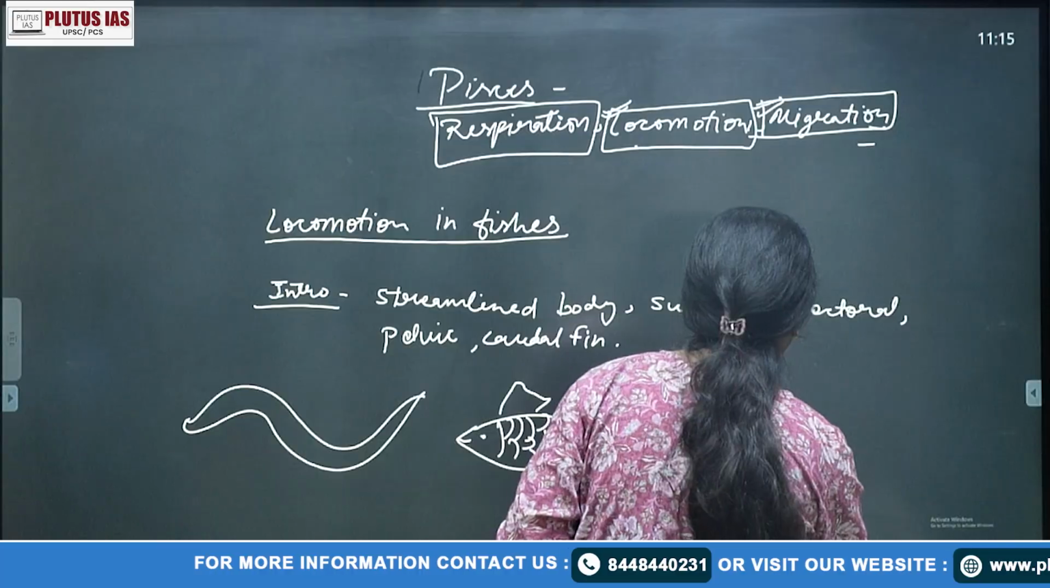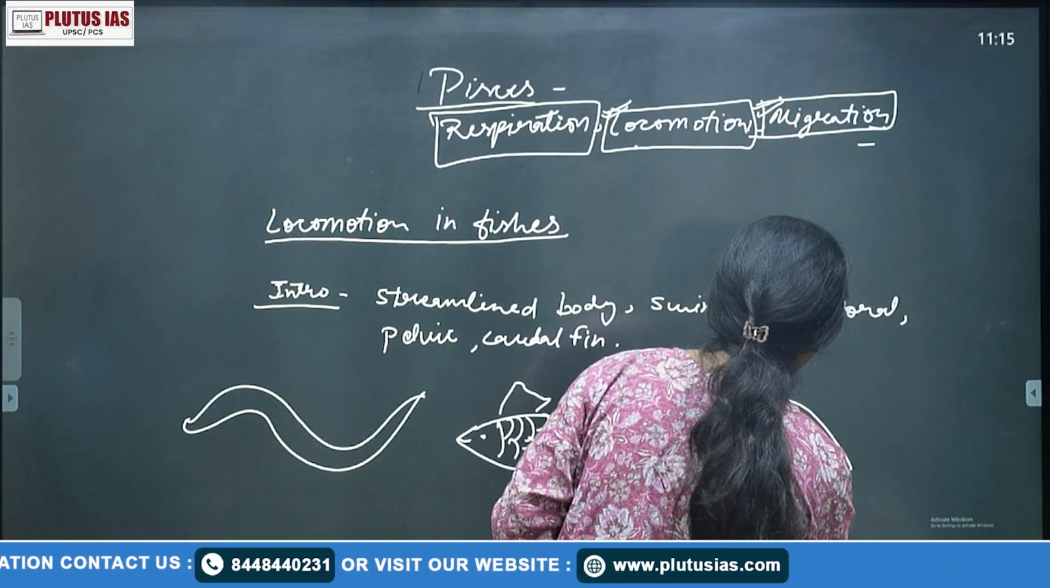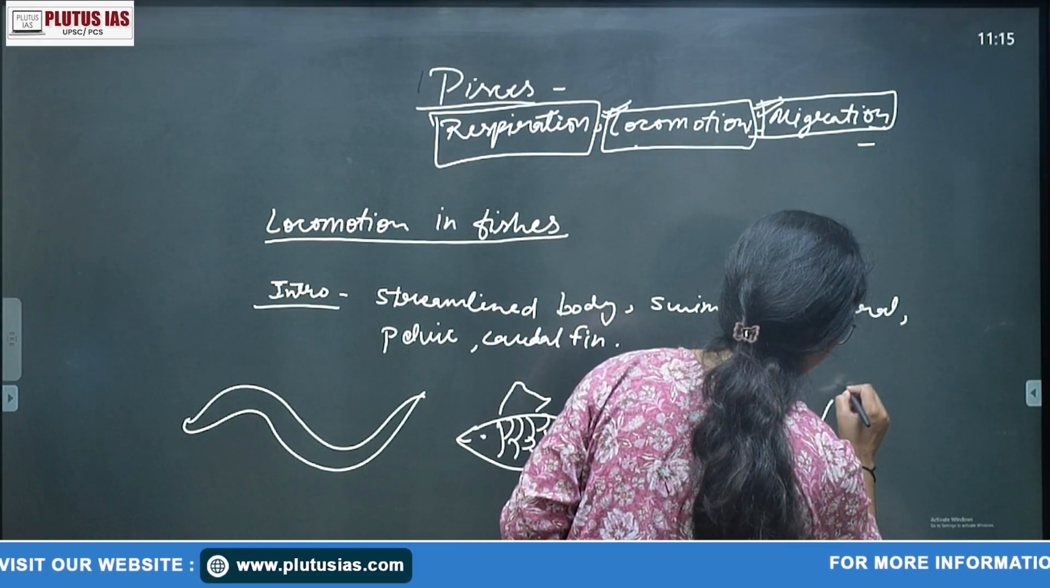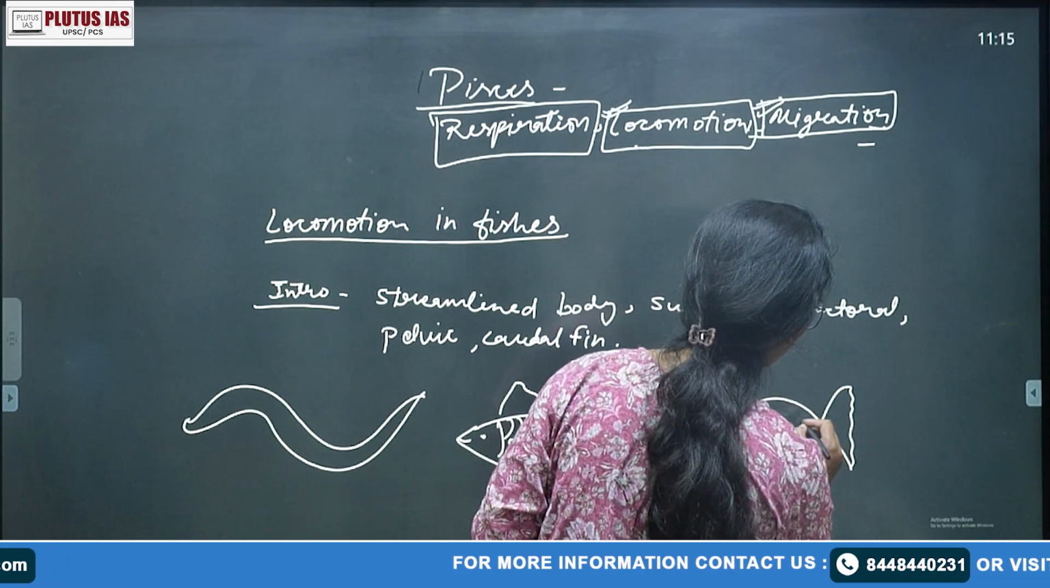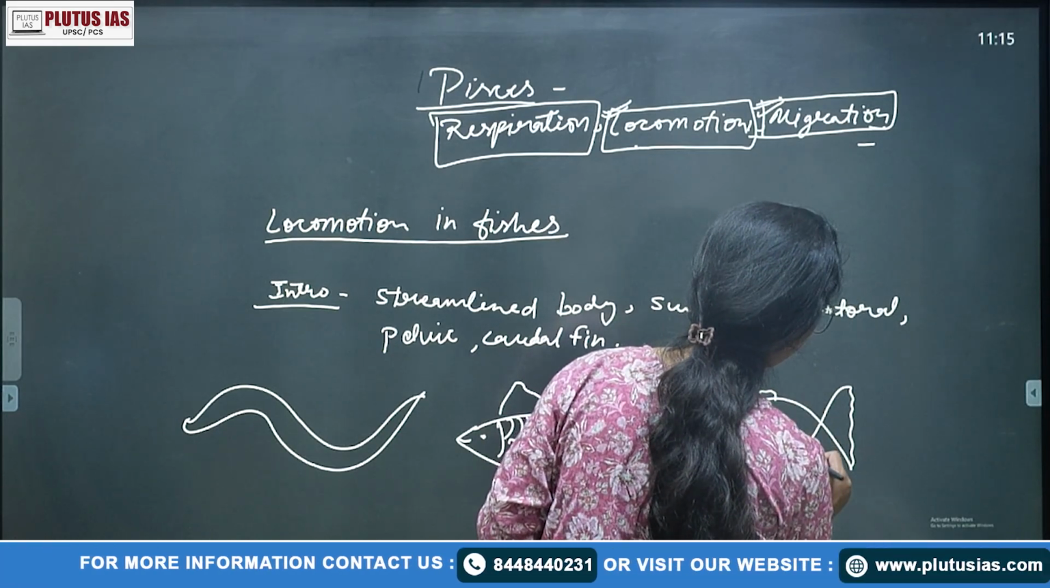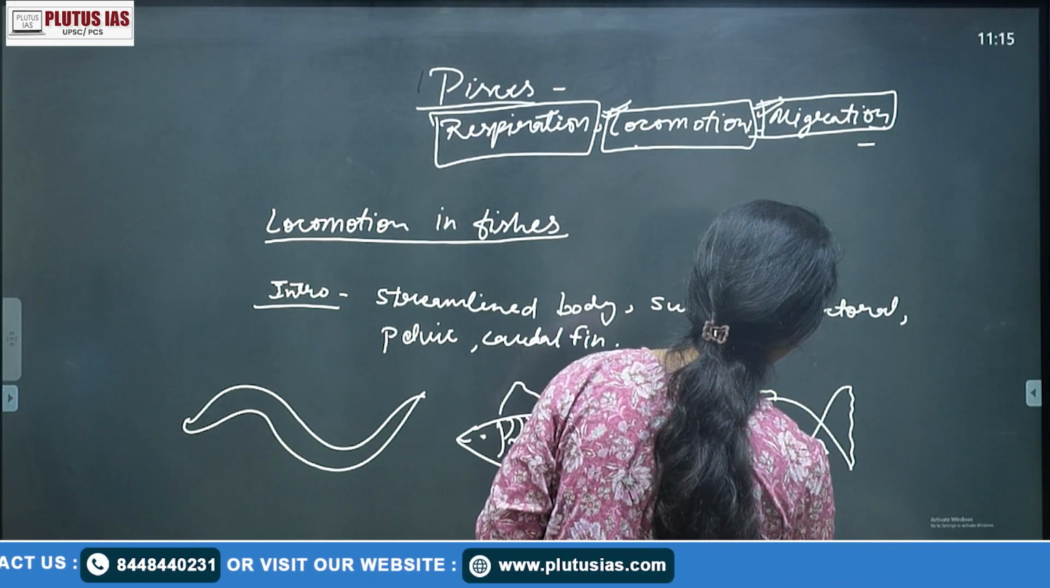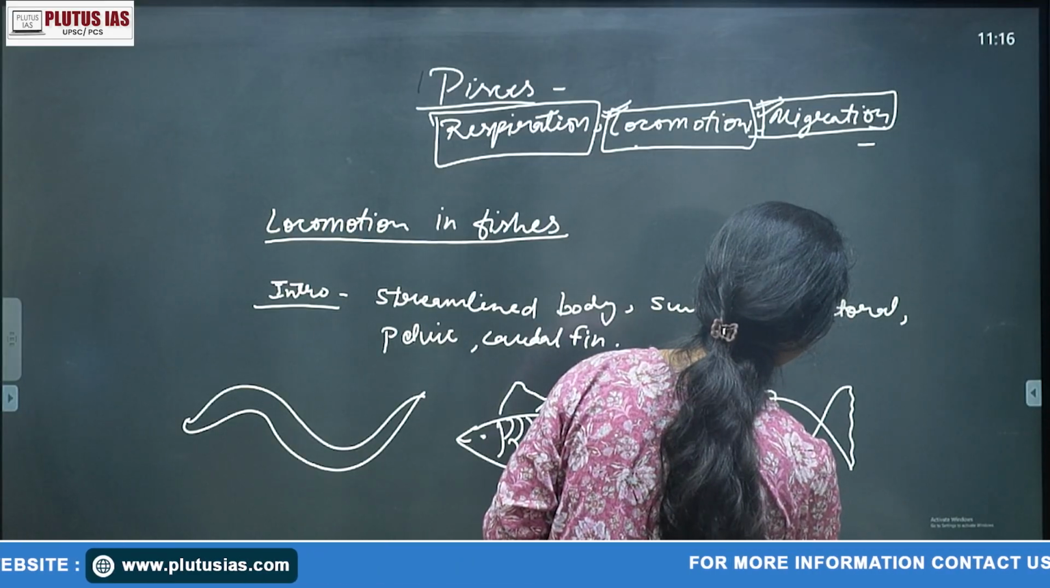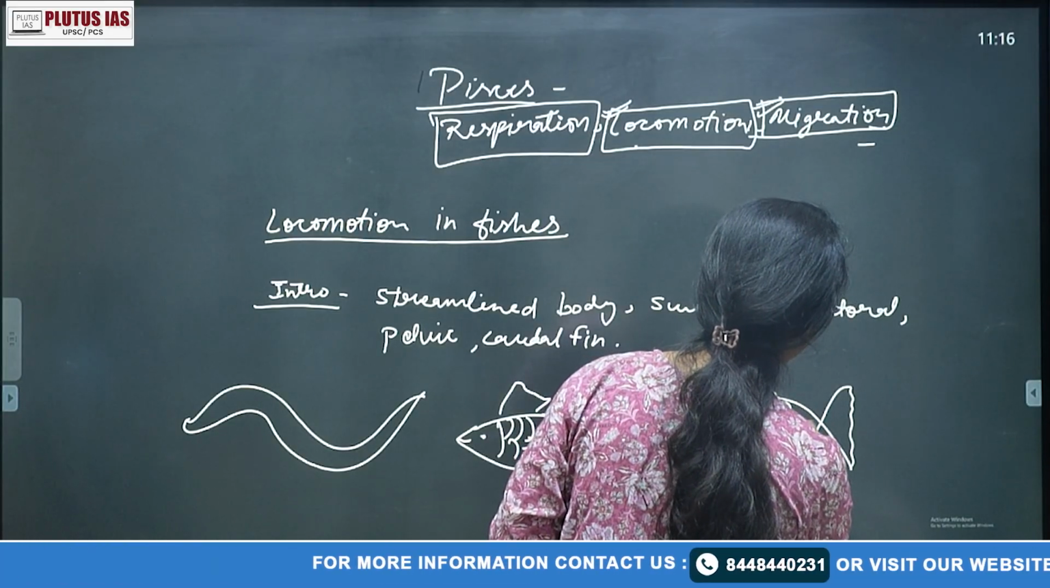That is your carangiform. Then there is a puffer fish, in which the main body is very thick in between, so that will not go into that proper movement, but they will of course go into that locomotion, right? So these are mainly three types of locomotion.